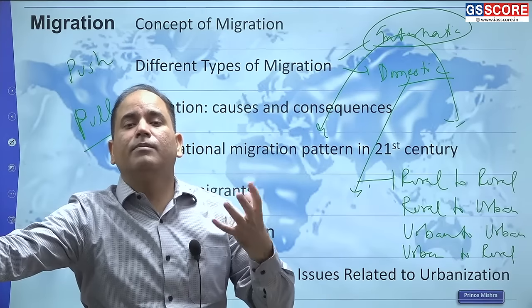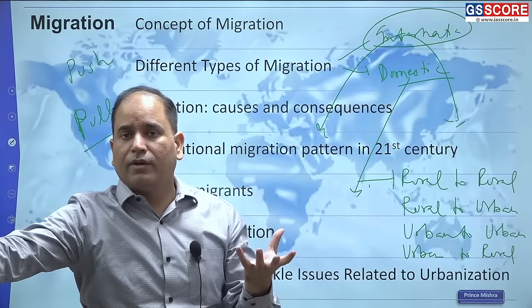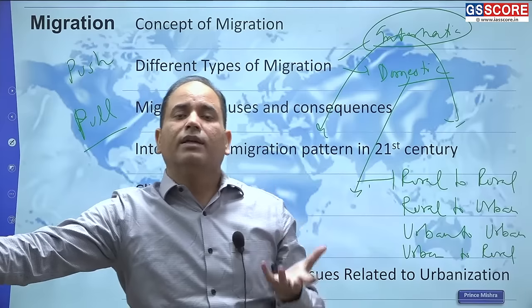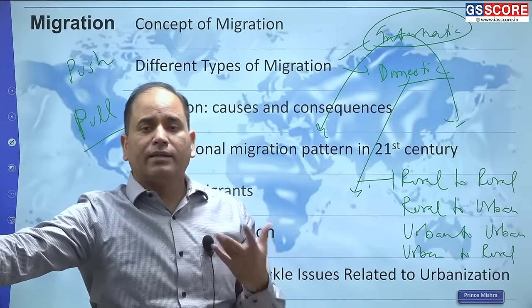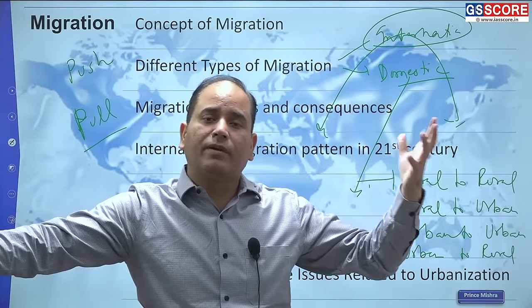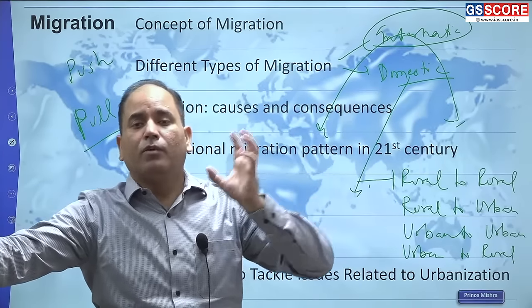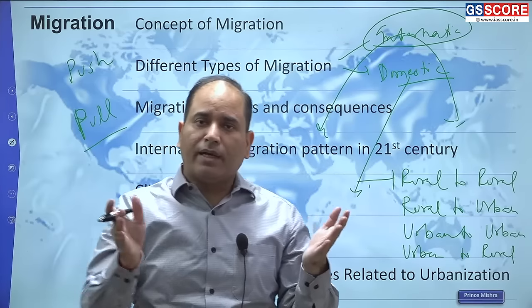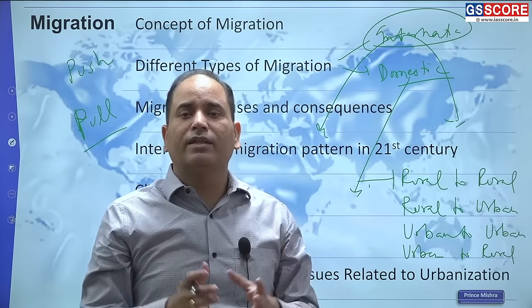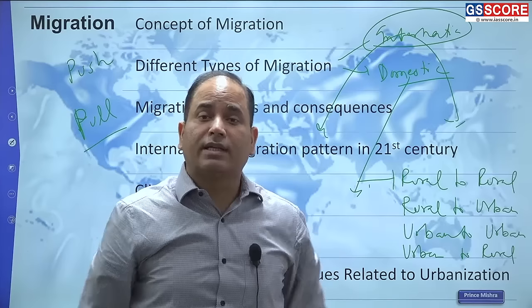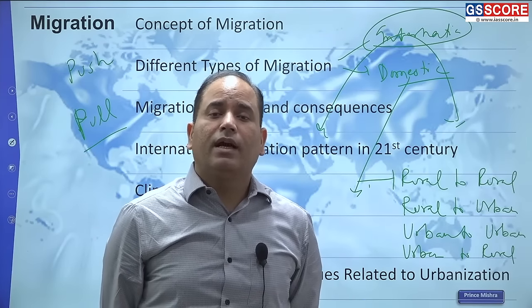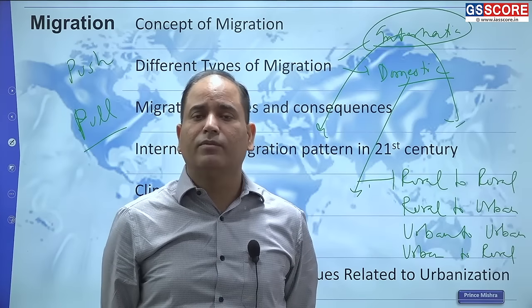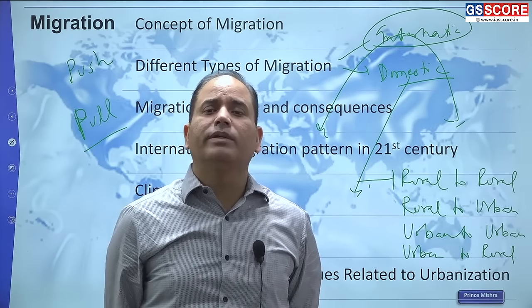he aspires to have a better life. He tries to give better education to his children, he tries to give better healthcare facilities to his parents, and in that pursuit, when people move from one place to another, that is your pull migration. Like in most urban areas in modern times, people migrate from one part of the country to another, specifically in the service sector. People working in the service sector, let's say in Bangalore, get a job offer in Mumbai, and if they are offering more, obviously they will move out.